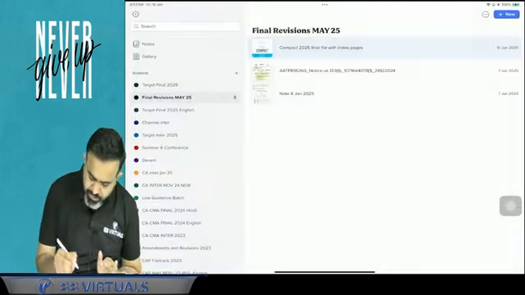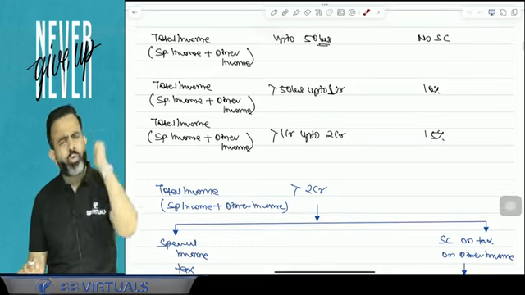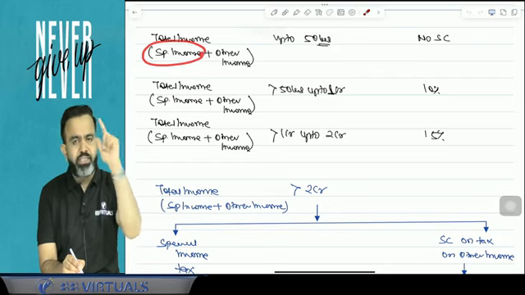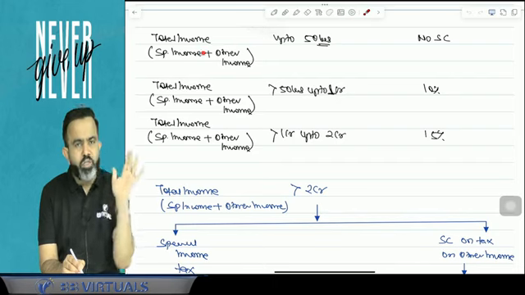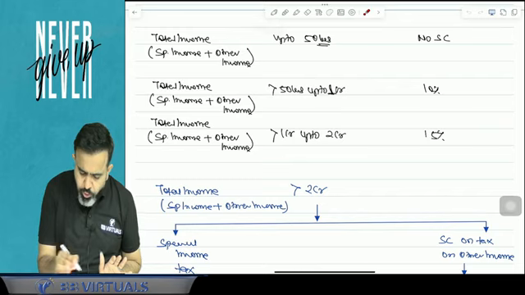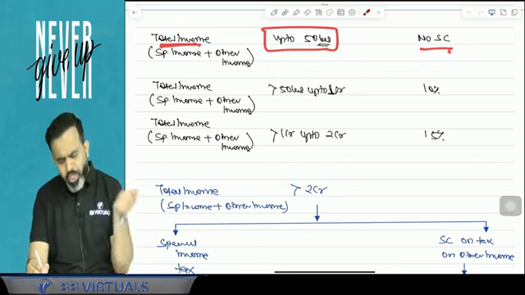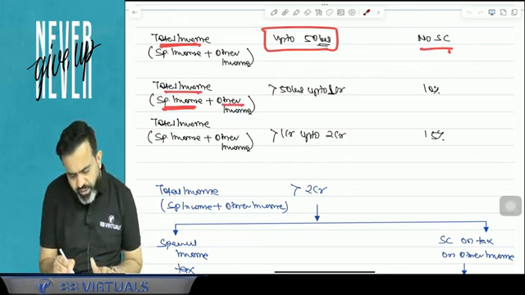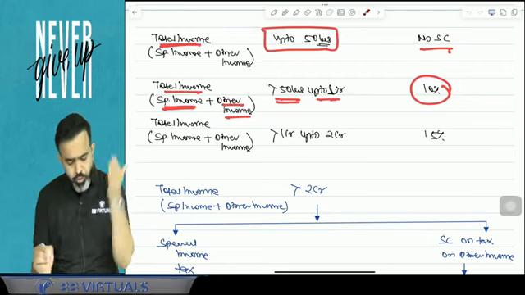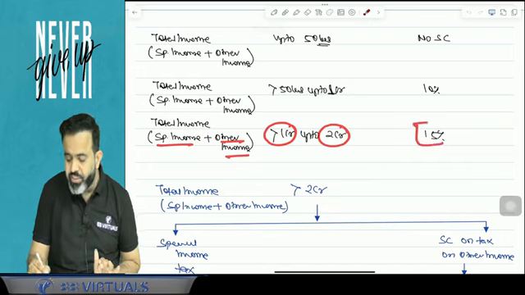Now, how to remember and understand this, just focus here. Suppose your special income, these four incomes: LTCG 112A, STCG 111A, dividend and LTCG 112, is called special income. If the special income and other income together, your total income, is up to 50 lakh rupees, obviously there is no surcharge. If it is more than 50 lakh up to 1 crore, surcharge is 10%. If it is more than 1 crore up to 2 crore, surcharge is 15%.